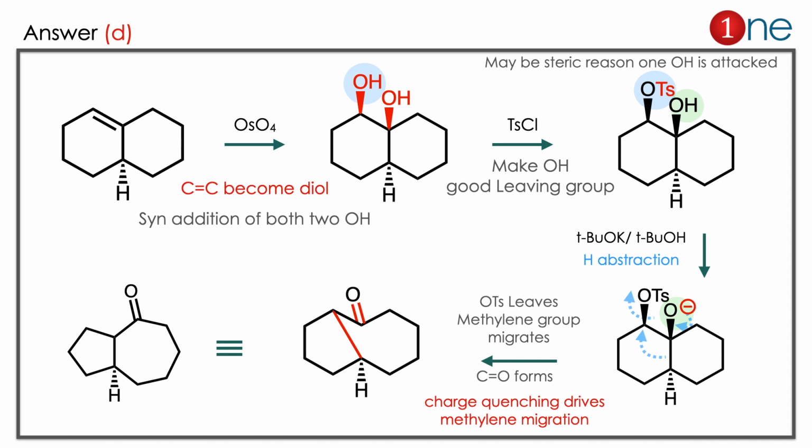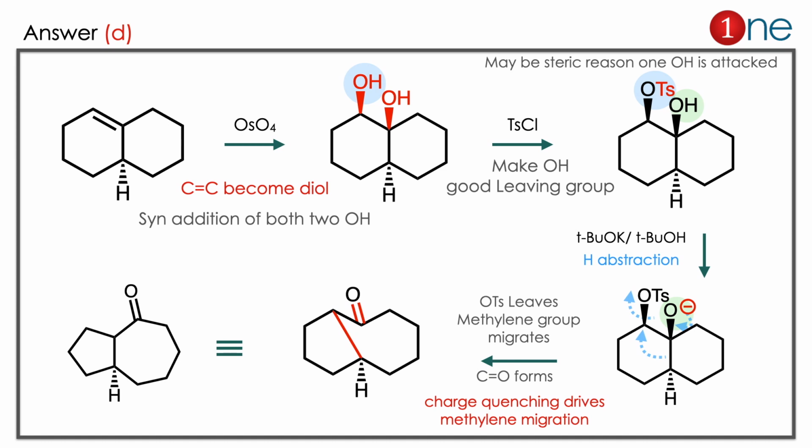So the negative charge forms a double bond and the ring fusion carbon moves to the OTs. So OTs is a good leaving group. So OTs leaves, new double bond is formed there as well as a new carbon-carbon bond also formed there. So clearly one ring is contracted, one ring is expanded. So the answer is clearly D.